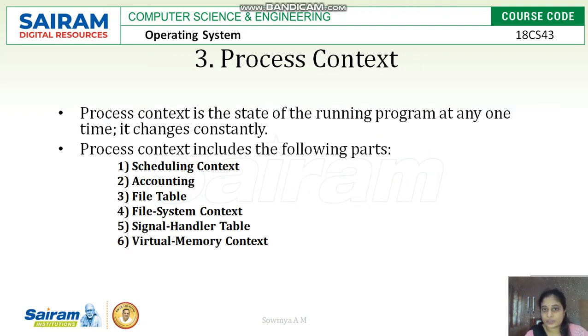Next is process context, which is the state of the running program at any one time. It changes constantly. The context of a process contains the scheduling context, accounting information, file information like the file table, what files are accessed, and what the signal handlers in the table are, meaning the process which is signaling to other processes, like the inter-process communication handler, and the virtual memory context for each process.